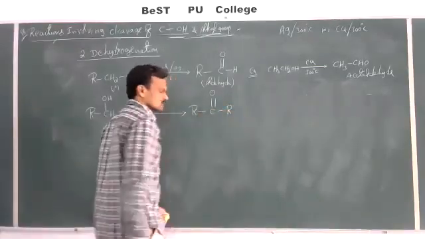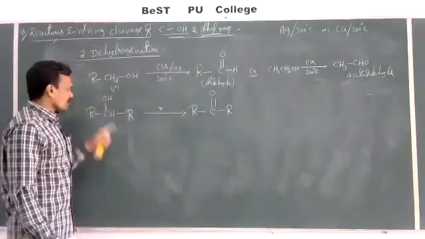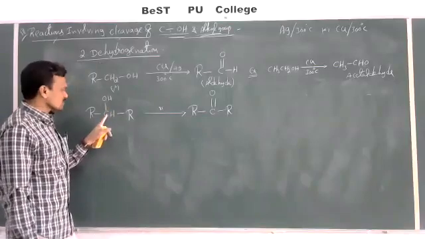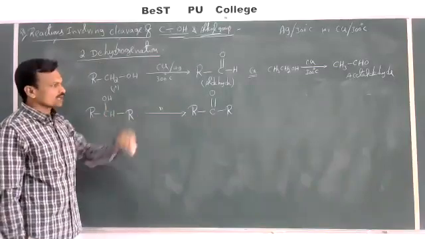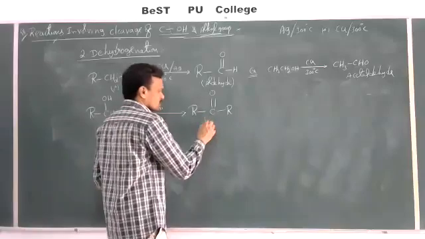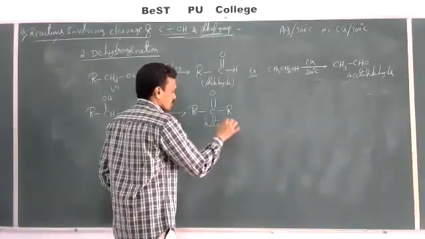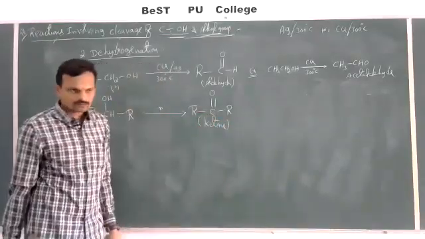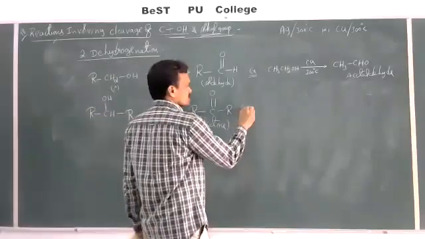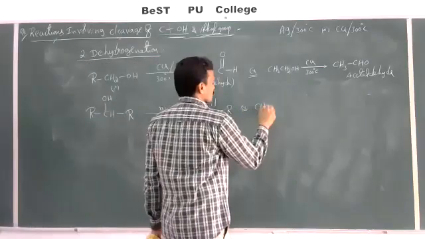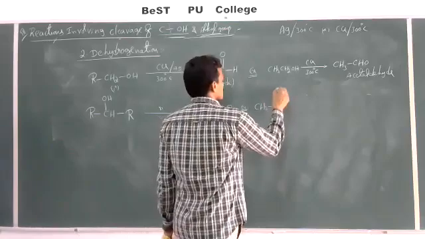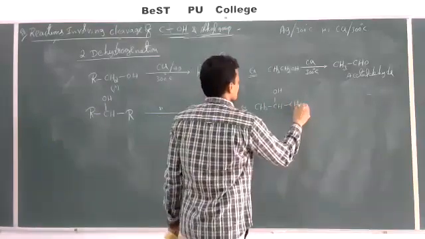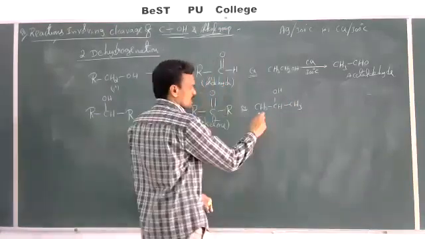RCOR. One hydrogen from the OH group and one hydrogen from the CH group get eliminated. Then we can get a ketone as the product. This is the general formula of ketone. Let us take an example for the same. CH3, CH, OH, CH3. What is the compound name here?